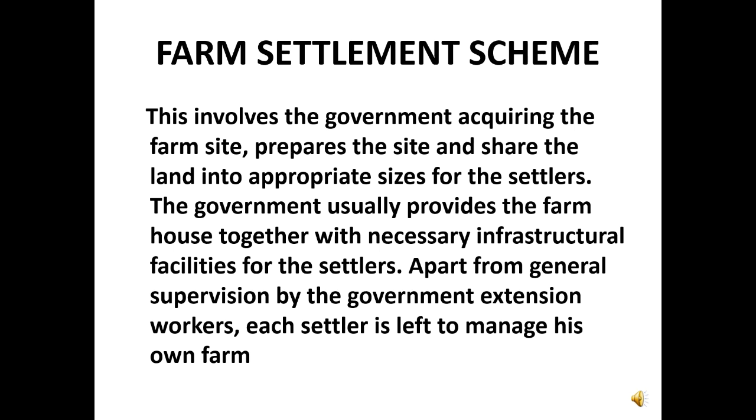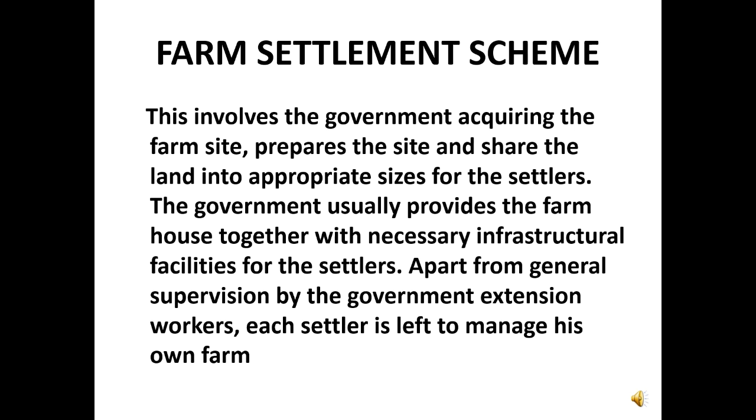The government usually provides the farm house together with necessary infrastructural facilities for the settlers. Apart from general supervision by the government extension workers, each settler is left to manage his own farm.